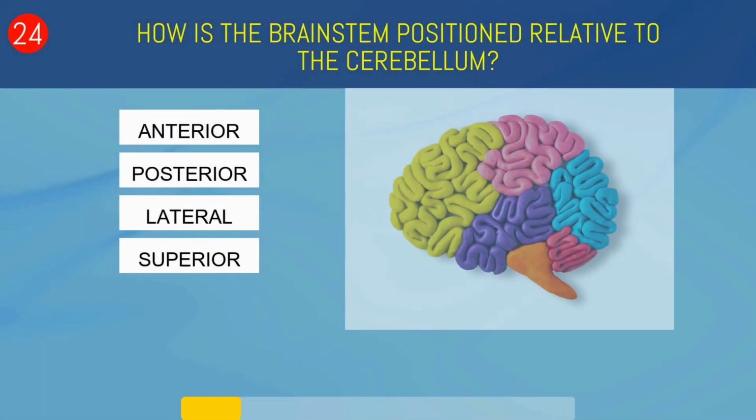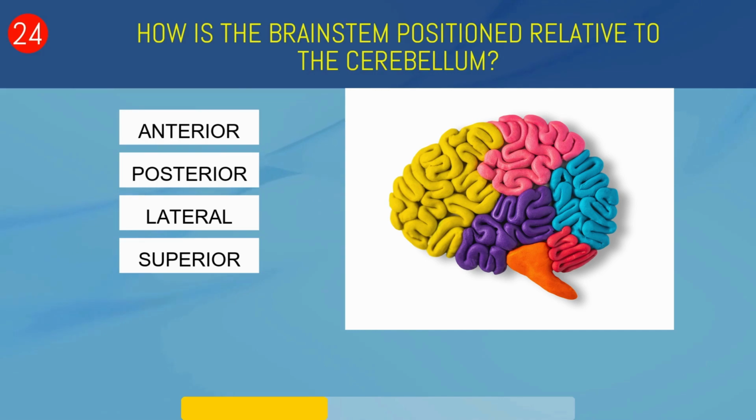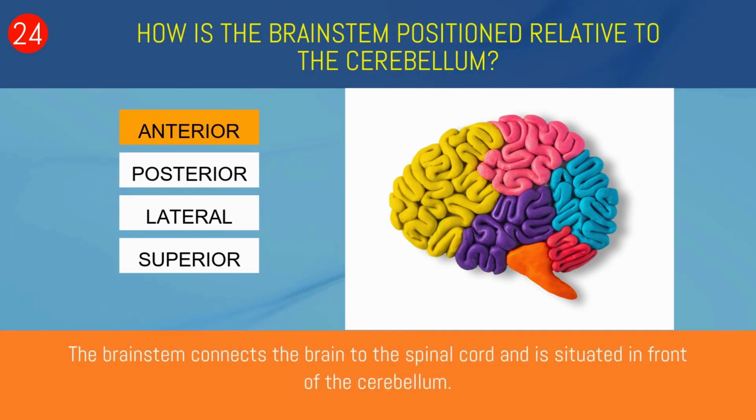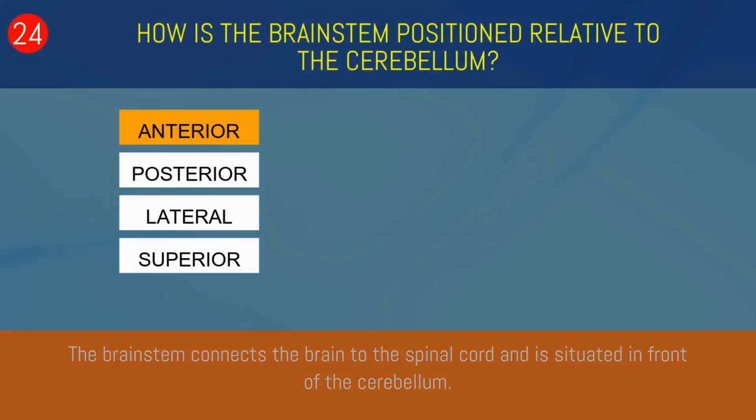How is the brainstem positioned relative to the cerebellum? Anterior, posterior, lateral, or superior? Anterior. The brainstem connects the brain to the spinal cord and is situated in front of the cerebellum.